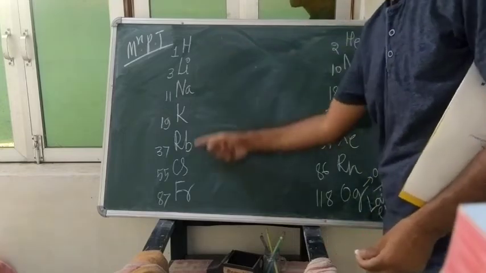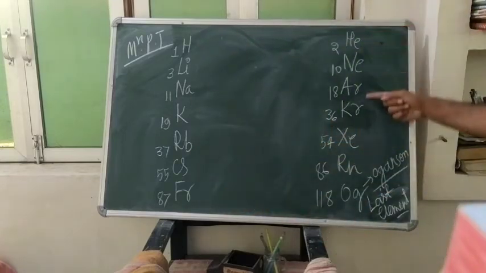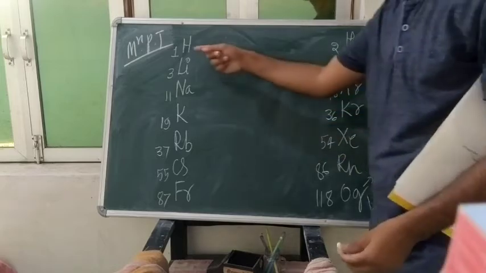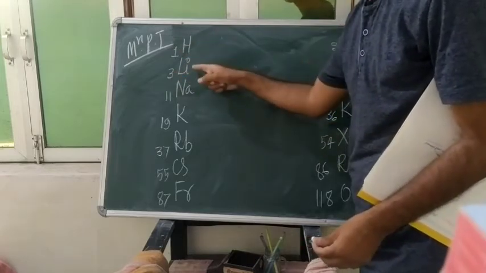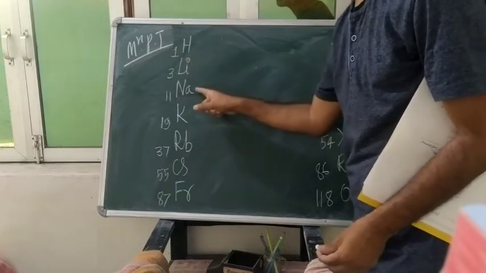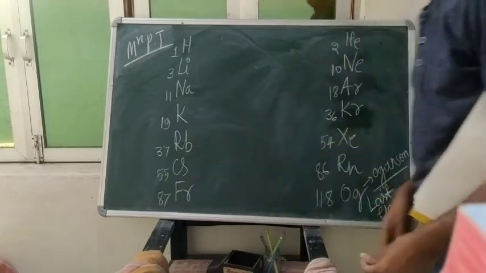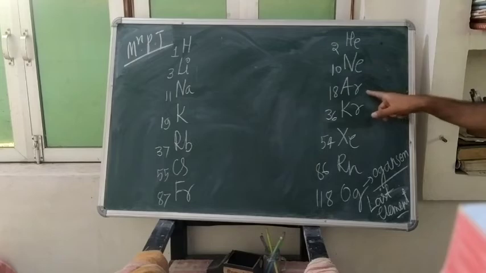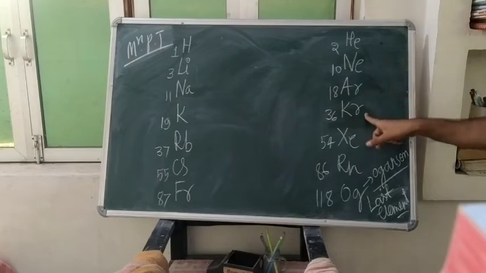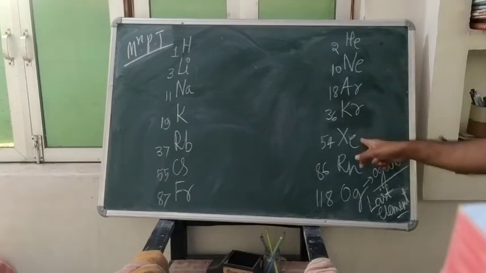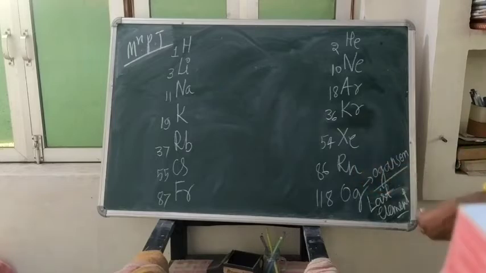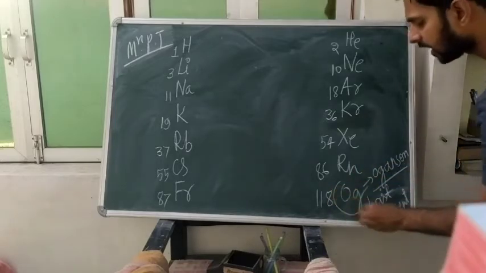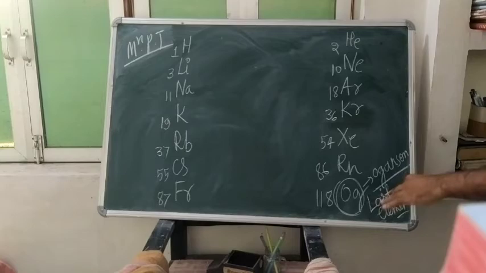This is He Ne Ar Kr Xe Rn, and this is 1, 1 plus 2 plus 8 plus 8 plus 18 plus 18, like this I have told to you. Means here 2 plus 8, 10 plus 8, 18 plus 18, plus 32. This is the last element, Oganesson. Okay, it's a new element.